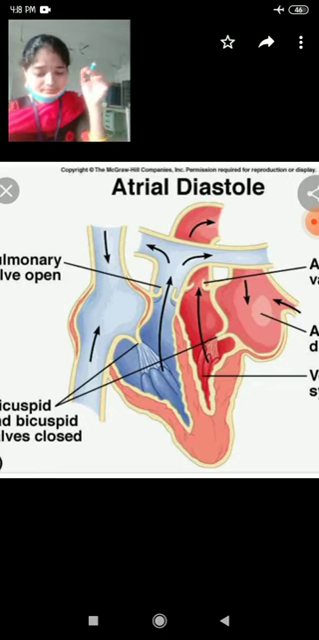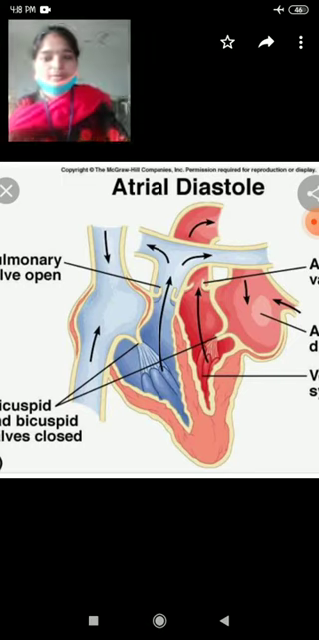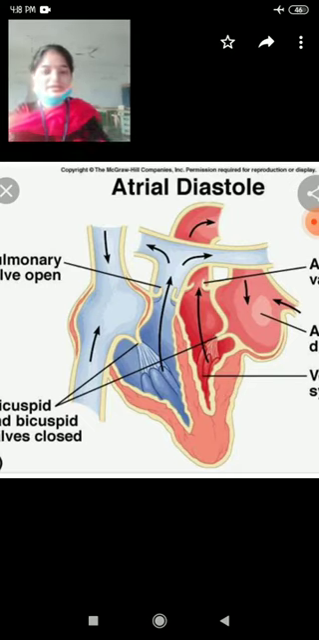Next, auricular systole. Diastole is completed, and the next step is systole. When the auricle chambers are filled with blood, immediately they start contraction. Okay, what happens in the contraction? The cavities become closed, the size of the cavities decreases, and they push the blood into the ventricles.